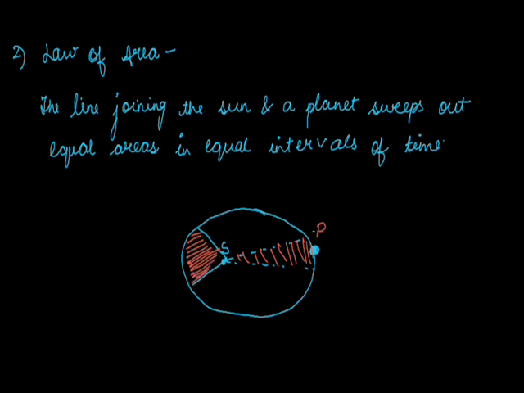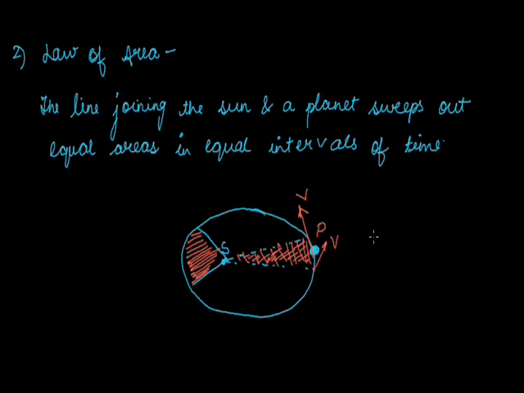This is the initial velocity of the planet, that is v, and suppose here it is like this. This is the area which the planet sweeps when moving.